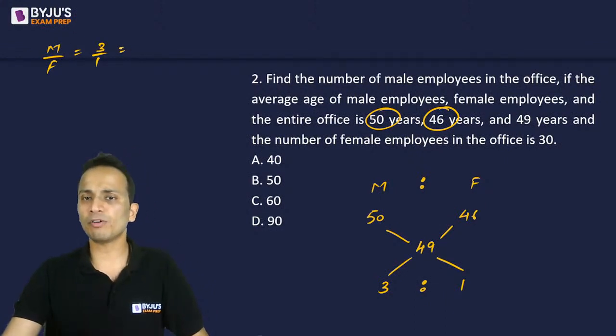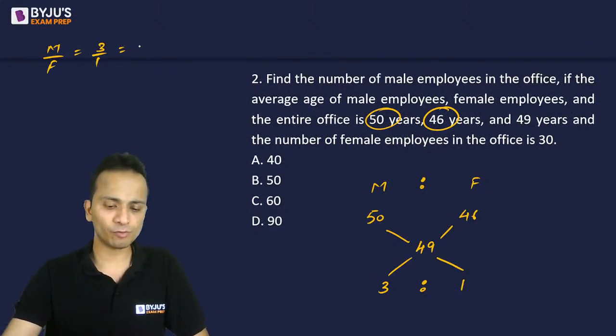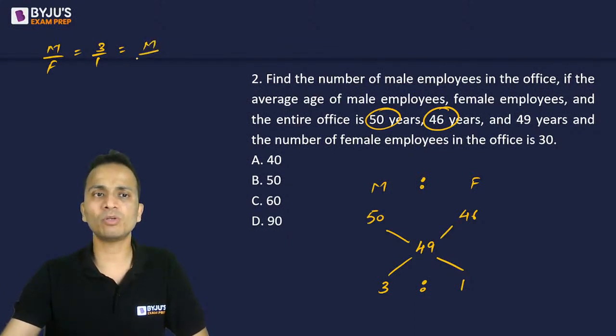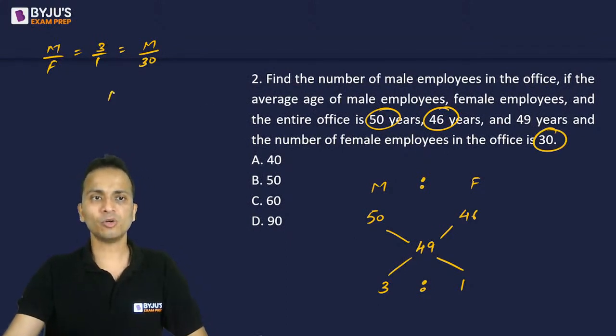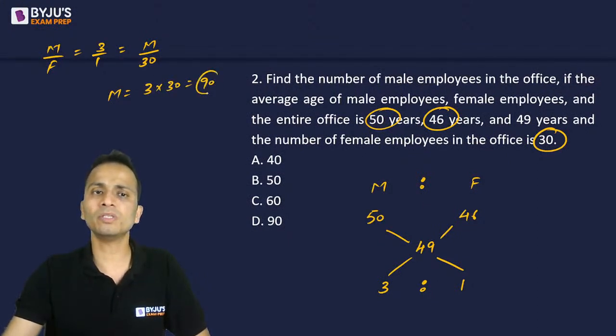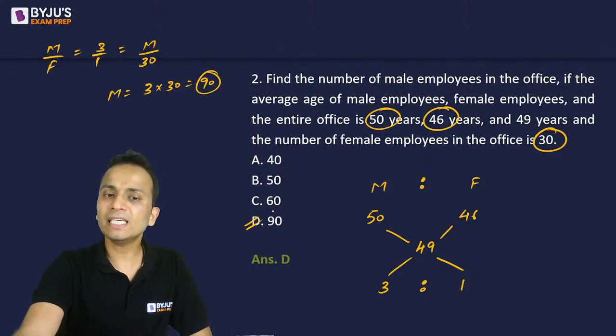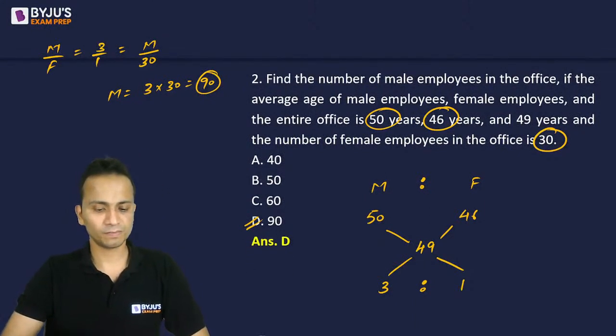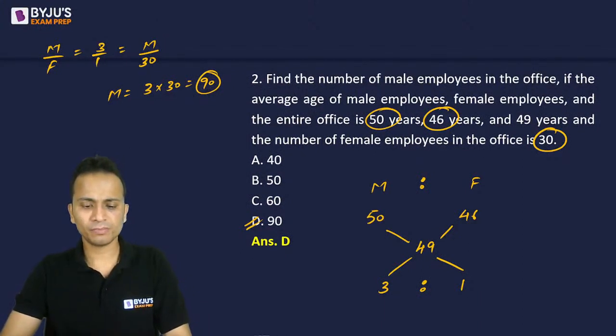Now you are given the number of females and you will have to find out the number of males. The number of females is given in the question as 30. So doing cross multiplication, the number of males will come out to be 3 multiplied by 30 and that is equal to 90. So the number of males here is 90. Option B is the correct answer for this. All right, Kritika, I hope you have understood, right?